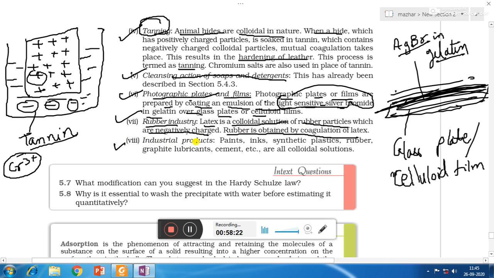Number 8, industrial products. Paints, inks, synthetic plastics, rubber, graphite, lubricant, cement, etc. are also colloidal particles. So here our chapter is getting over.